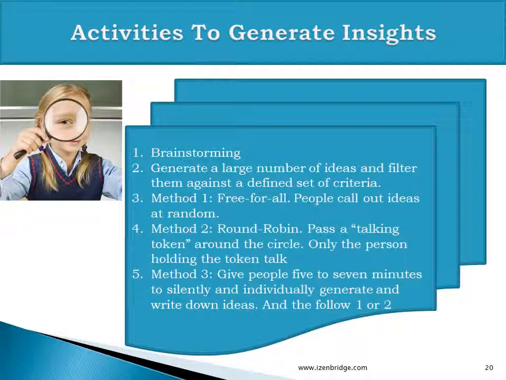The second method could be that in order to facilitate, in order to manage the conversation, we may introduce an instrument called a talking token. This could be any pen or any visible physical instrument. Whoever holds that token can only speak, and if somebody wants to speak, he needs to first request the token. That helps in creating an environment where we can enforce the ground rule that at one time only one person would be speaking and the rest have to listen to him first before they start giving their opinion. So that's one instrument which we can introduce in a brainstorming meeting to make it more effective.